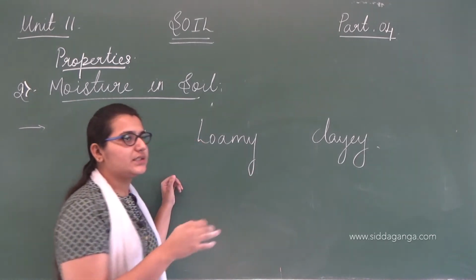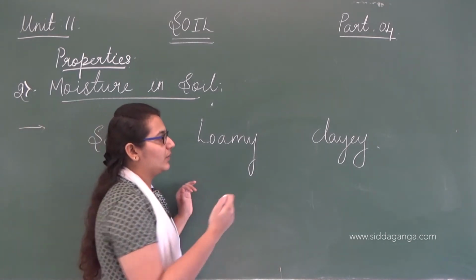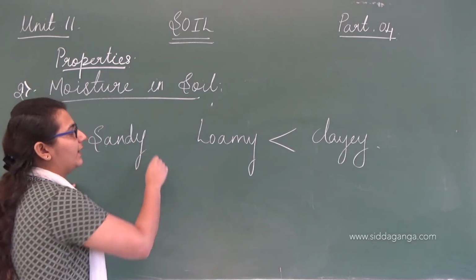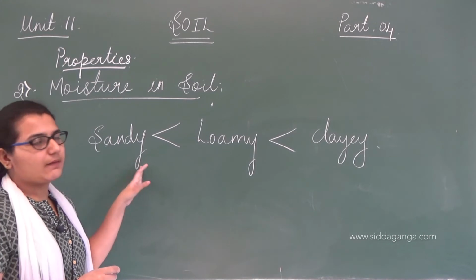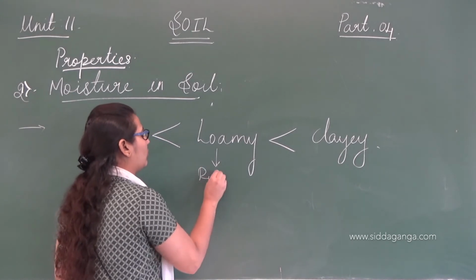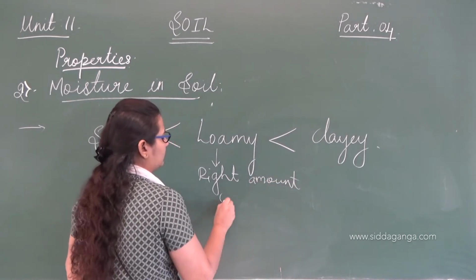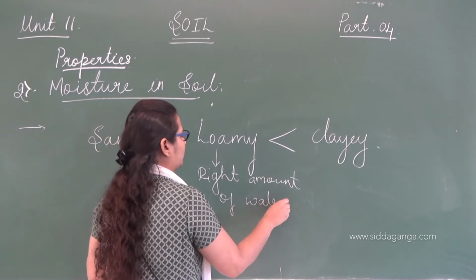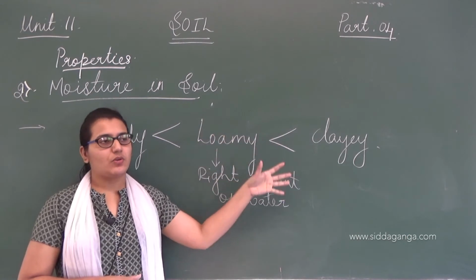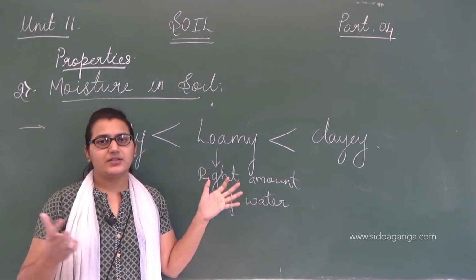Okay, and in this, moisture in soil, moisture is nothing but water present in the soil, and that moisture is high in clay soils, then in loamy soil, and very low in sandy soils. And loamy soil contains exactly the right amount of water. Okay, so don't get confused with these symbols or which property acts how in different types of soils. Just try to understand.